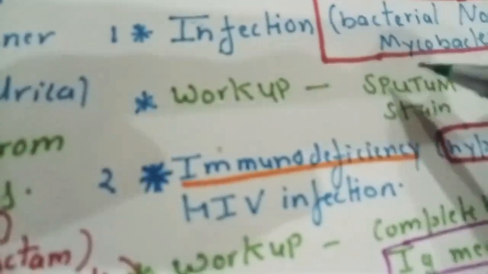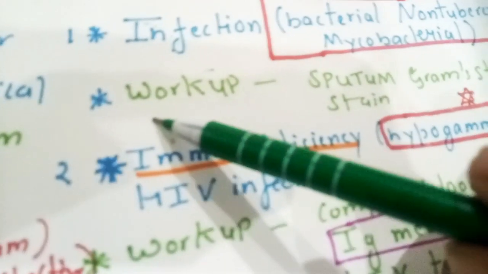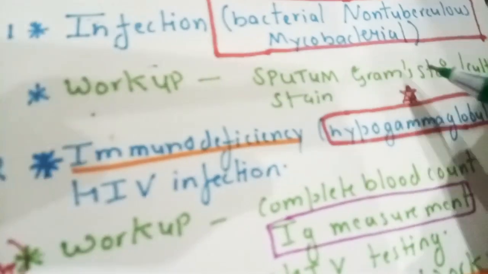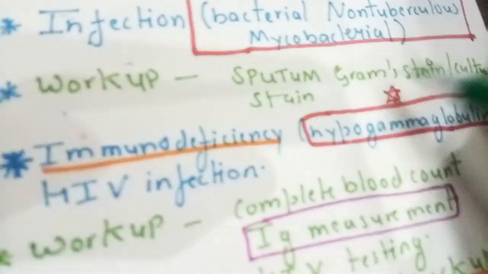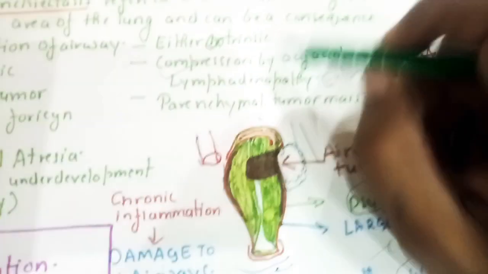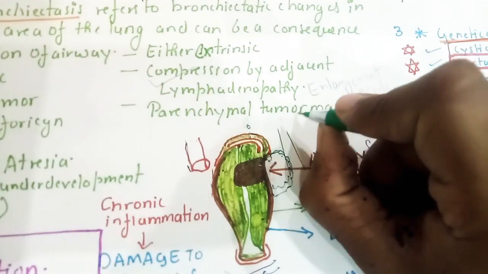Now let us talk about the workup of this. The diagnostic workup of this is sputum Gram stain and culture. Okay, now immunodeficiency, HIV infection. Suppose a patient is immunodeficient. Therefore what exactly does immunodeficient mean?